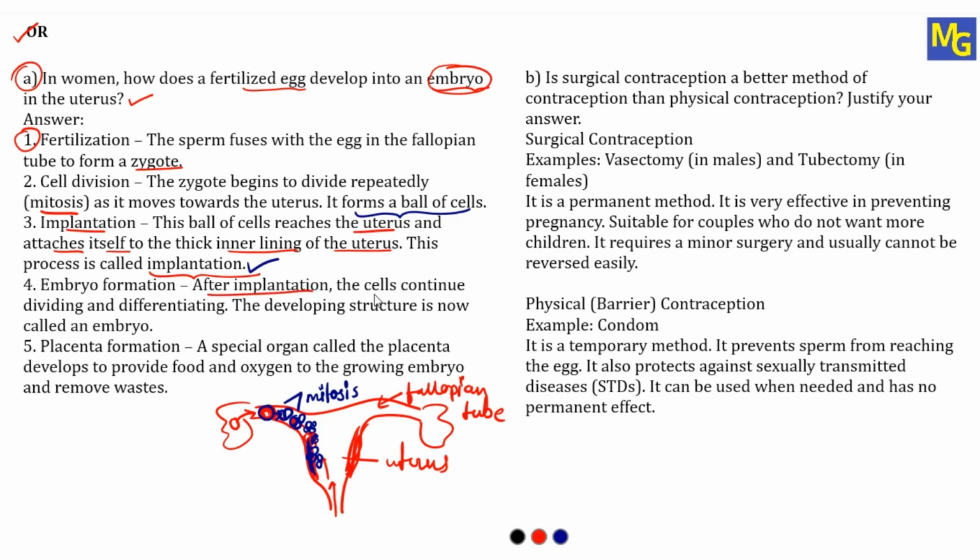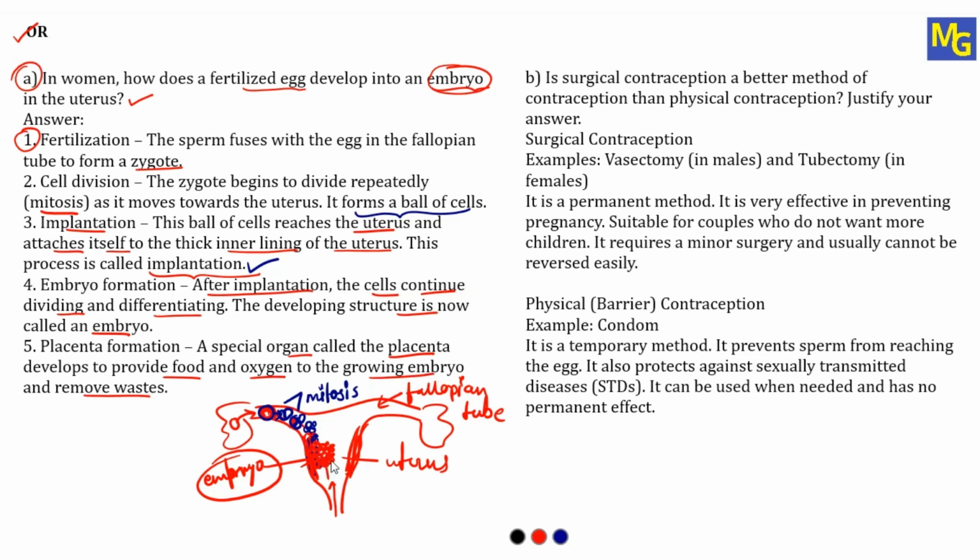After implantation, the cell continues dividing and differentiating. The developing structure is now called embryo. Once it gets implanted into the uterus wall, it continuously divides and forms more and more number of cells. And that stage of the cell, this ball of cell, it is called as embryo. So now this is embryo. Now the next, placenta formation. A special organ called the placenta develops to provide food and oxygen to the growing embryo and removes waste.